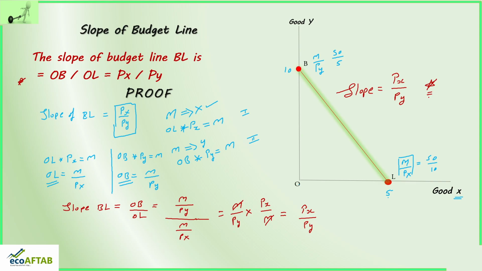So right now I'll stop the class at this particular junction. Today's class, what did we understand? We understood the meaning of budget line. We came to know what is budget space.